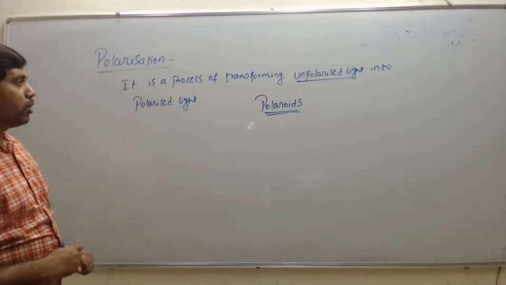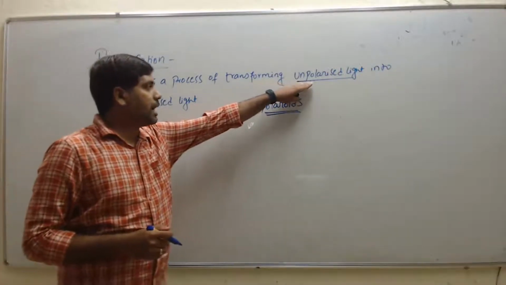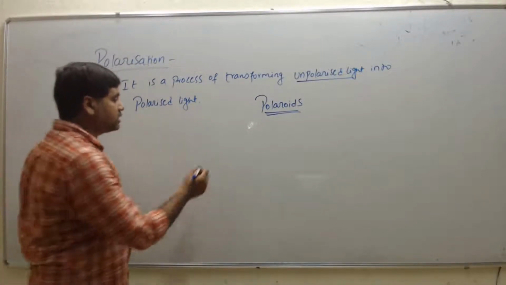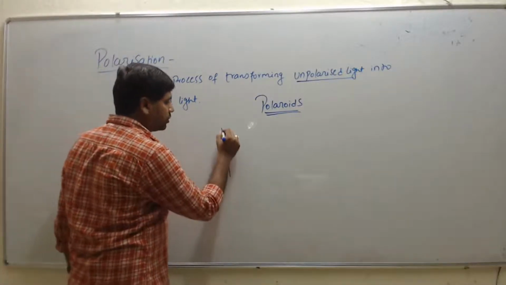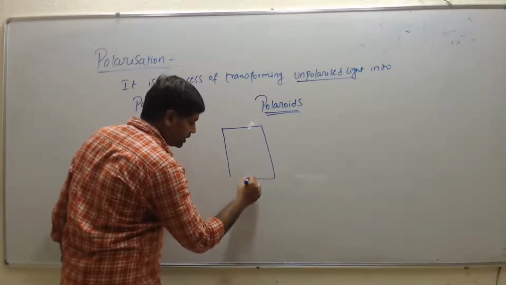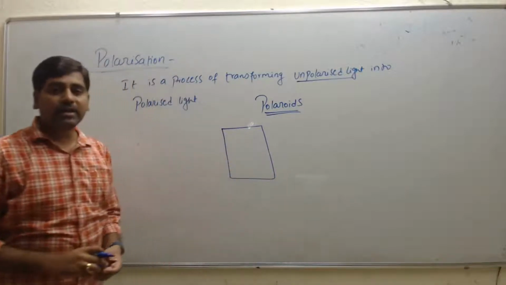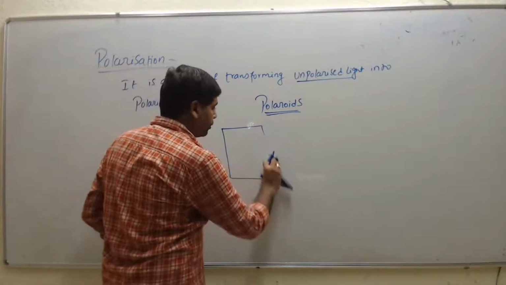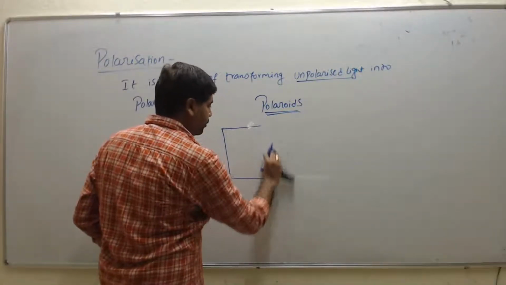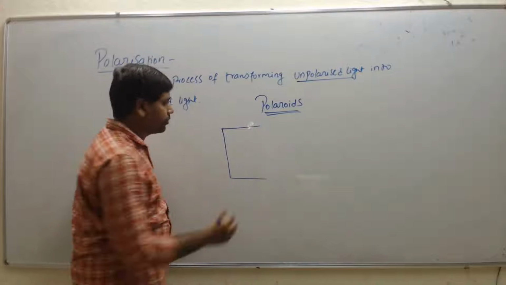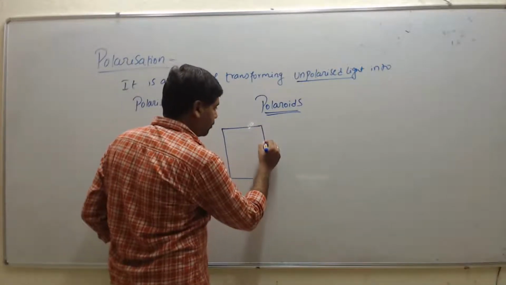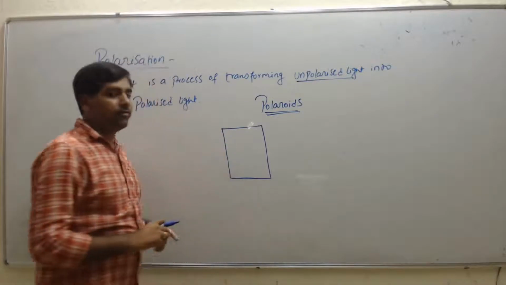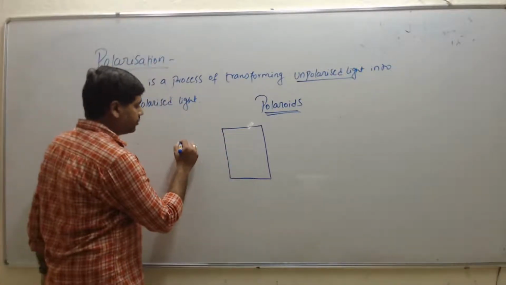So by using polaroids, we are transforming the unpolarized light into polarized light. Polaroids are thin sheets. This one we call a polaroid sheet.